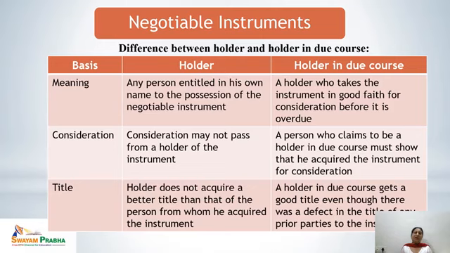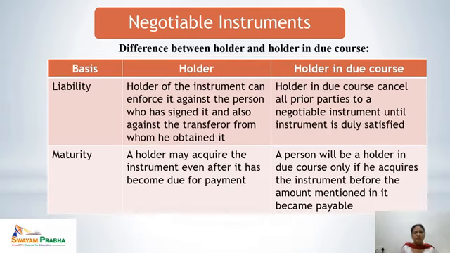The reason is that the holder in due course doesn't have any knowledge about the defect in the title of the prior parties of the instrument. So the holder in due course holds the instrument in good faith with consideration without knowledge of any defect in the title. So he has a better title than the holder himself.